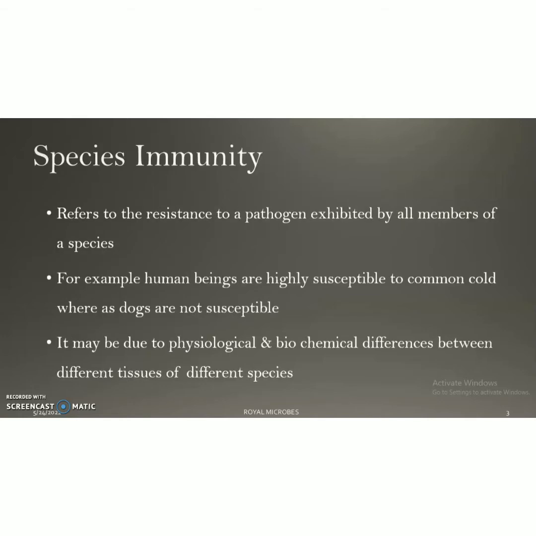First one is species immunity. This refers to the resistance power offered by a species or the members of a species to a particular pathogen. That is, it will be exhibited by all members of a species. So again, it refers to the resistance offered by all members of a species to a particular pathogen. That is species immunity. For example, human beings are highly susceptible to common cold, whereas dogs are not susceptible. It may be due to physiological and biochemical differences between the tissues of different species.